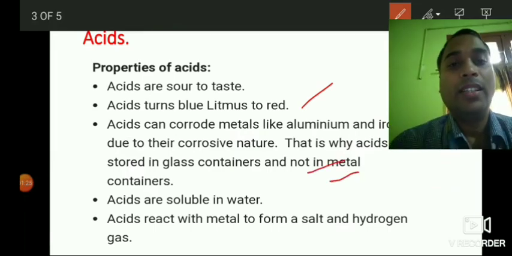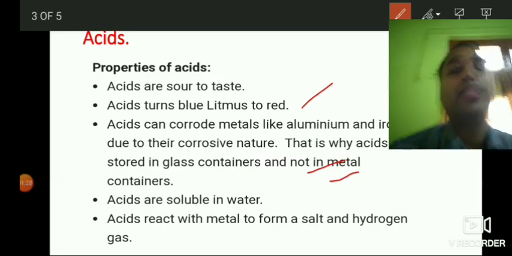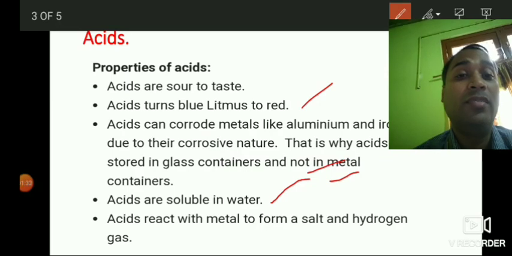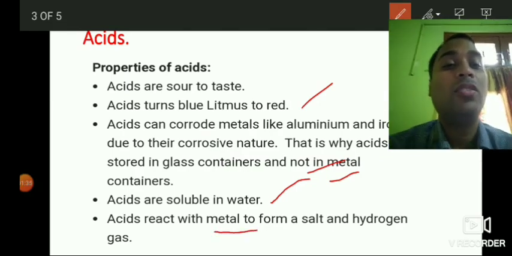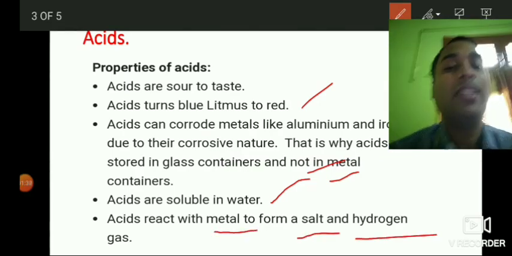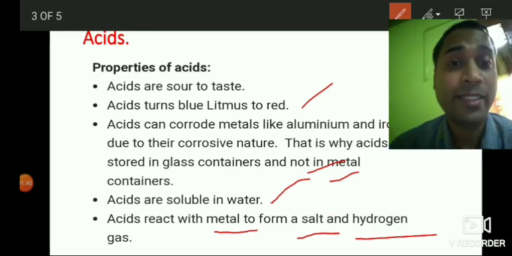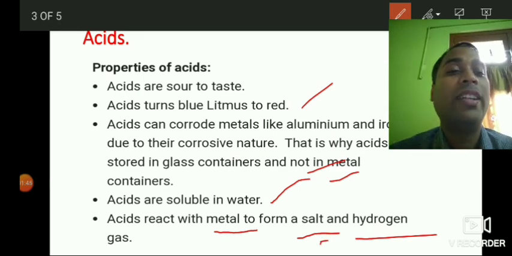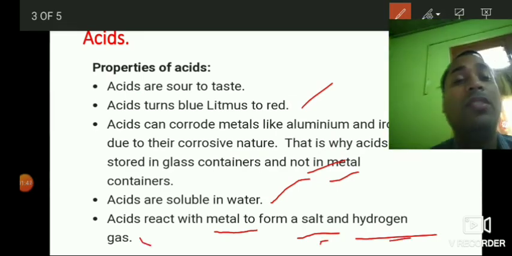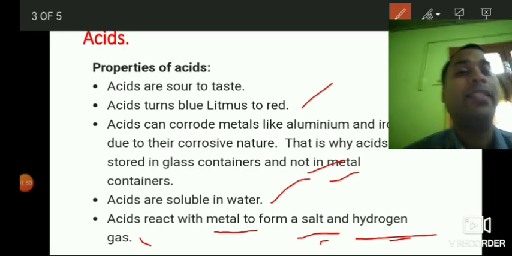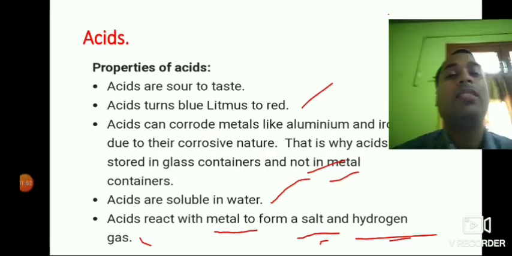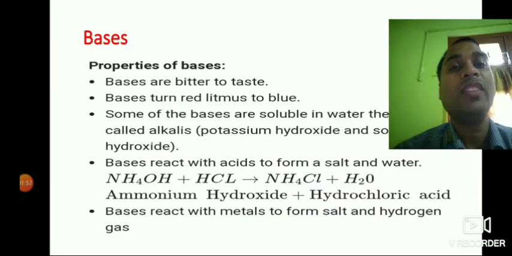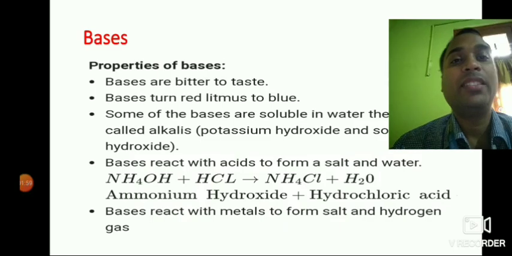Then acids are soluble in water. They dissolve in water easily. Then acids react with metals to form salt and hydrogen gas. So this is another chemical property we can say. So acids, when they react with metal, form salt and hydrogen gas. So these are a few of the properties of acids. Now let us discuss the properties of bases.